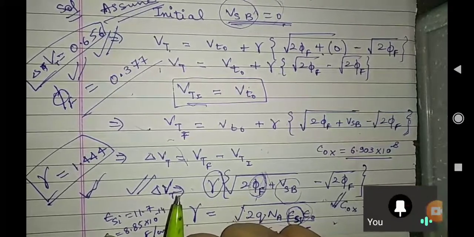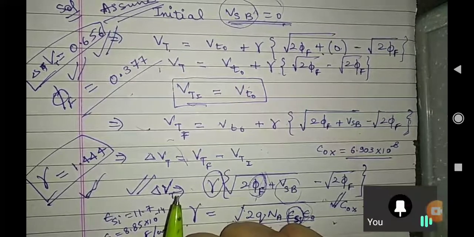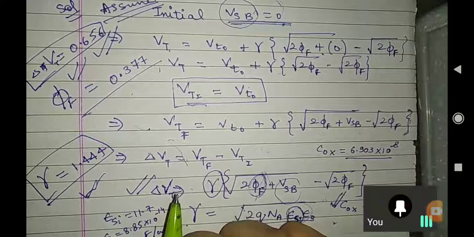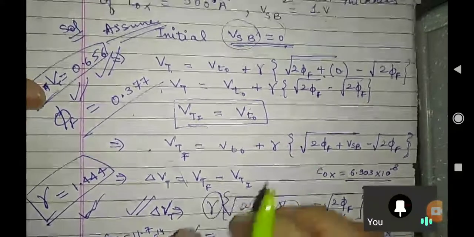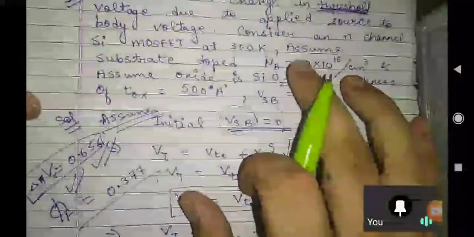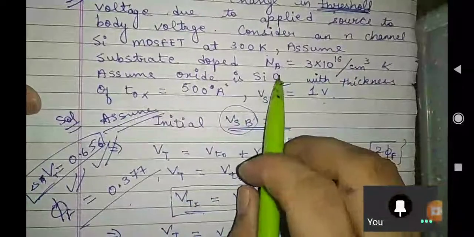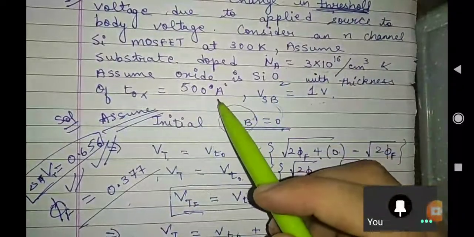Now, this was the one part which I have to discuss with you all. Now, let's see. This was the case when we were having Na as our doping, means p-type doping, means we are talking about NMOS. That is why Na. So sir, can we have another formula for this VT?